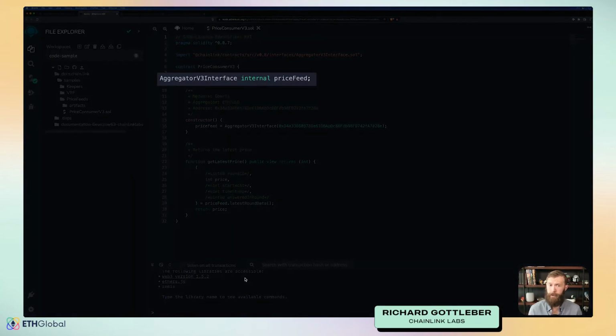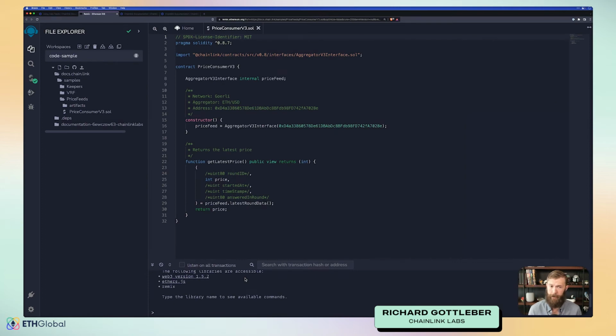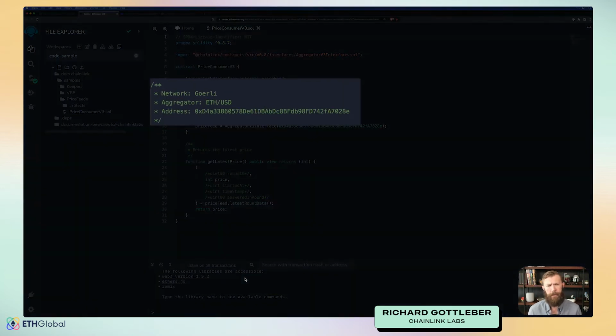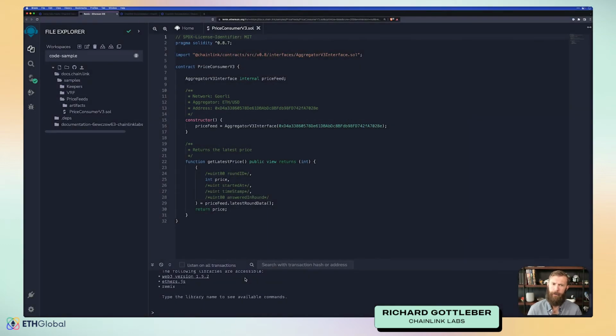On line 8, you can see that we are setting up a price feed that is one of those aggregator interfaces. There's some notes talking about what network we're going to be using, as well as what the aggregator is, and an address. Something to keep in mind, each asset pair aggregator has its own address. You can find those in the documentation. I'll show you that in just a moment.